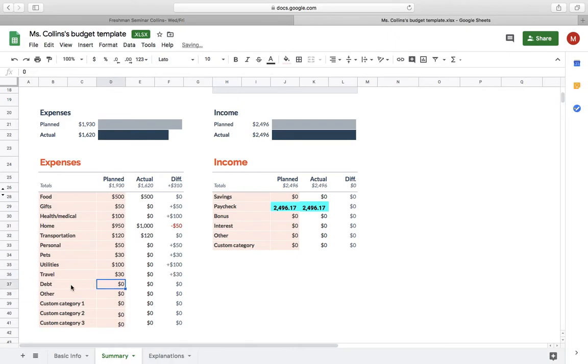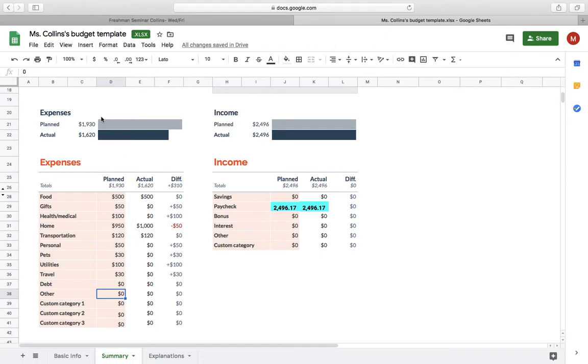The debt section is going to be things like student loans. You don't necessarily need to plan that out at this point, but this is where you'll be planning out those monthly payments. So if you have thousands of dollars in debt, you will have to start paying about $300 every month. However, because I'm a waiter and I didn't go to college, I have $0 in student debt. And here you can put any other categories you wish.